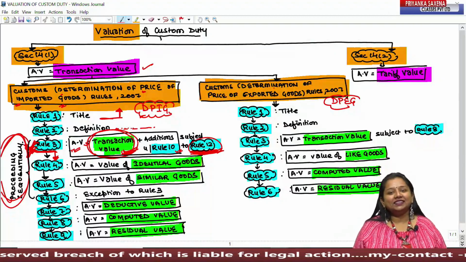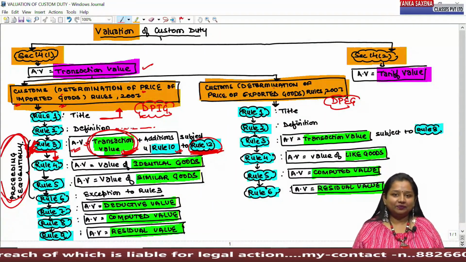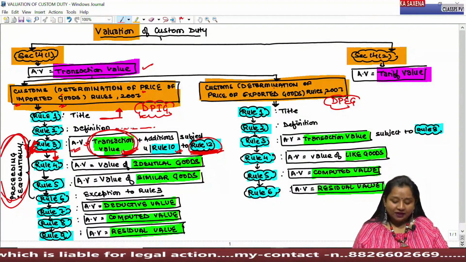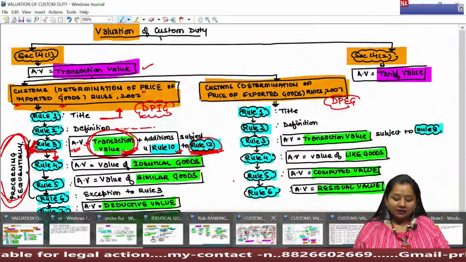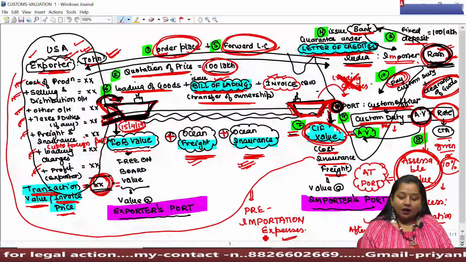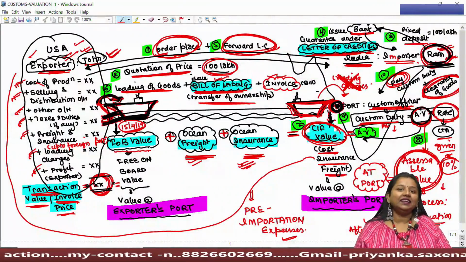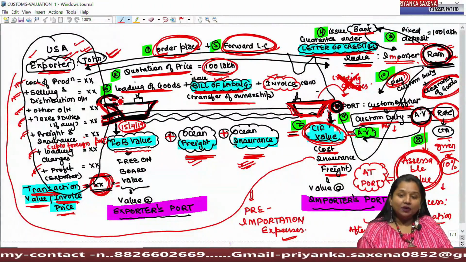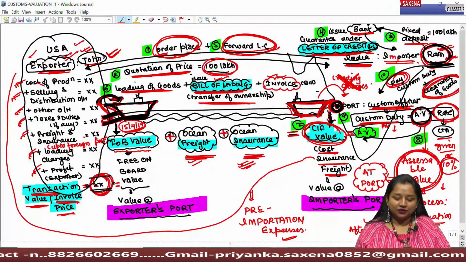Let's come together to conclude the custom valuation today under session 3. Earlier we had concluded that whenever goods are coming from abroad, the exporter, after obtaining the guarantee letter from the importer under letter of credit, shall forward the goods from the port of exportation to the port of importation.